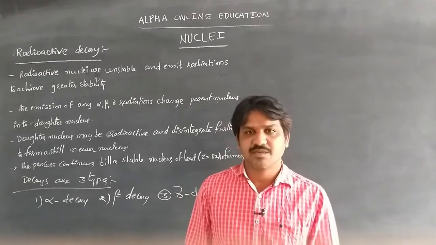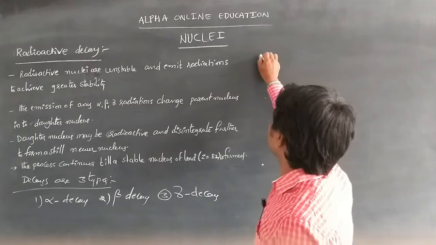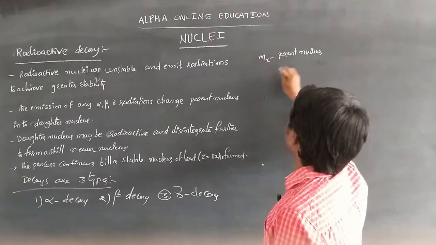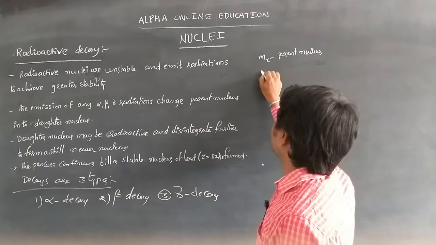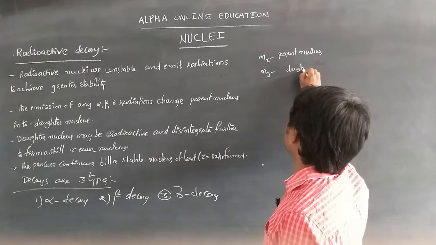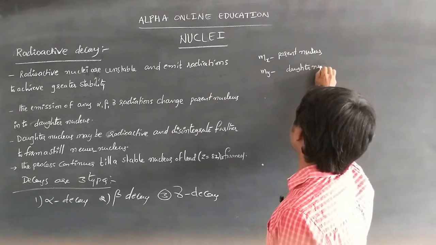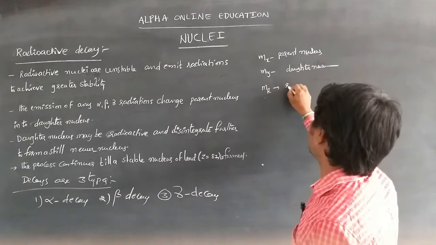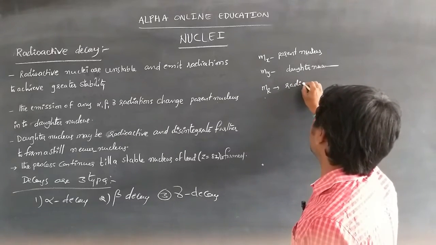Already we discussed that mx is the mass of the parent nucleus, my is the mass of the daughter nucleus, and mr is the mass of the radiated material.